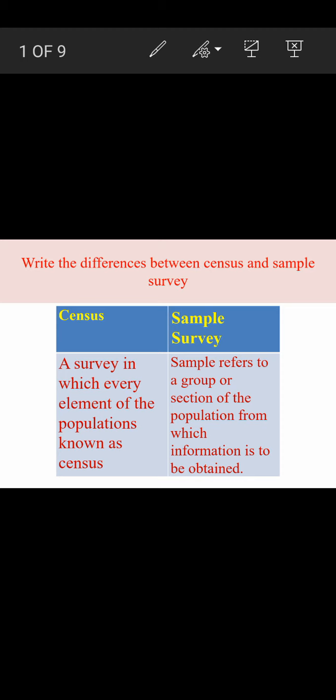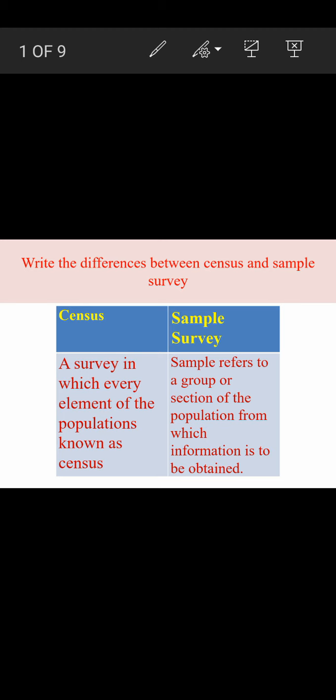Sample survey is the method of taking samples, representative samples from the population. I am identifying the samples. Yesterday I gave you an example: out of 300 households, 30 households will be selected at random or non-random. So out of the 300 population, the 30 households selected is known as a sample survey.